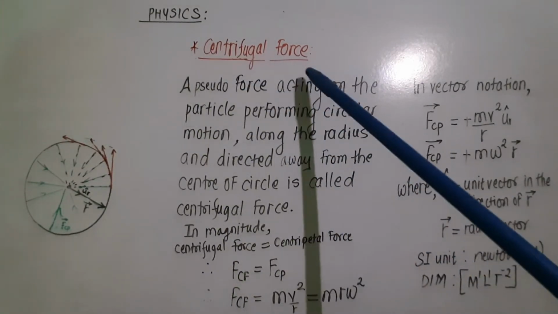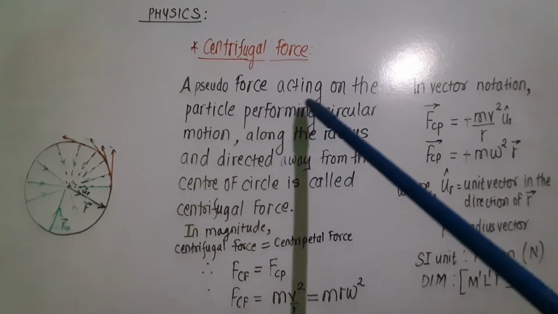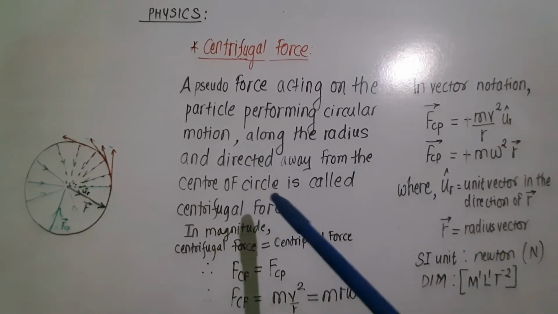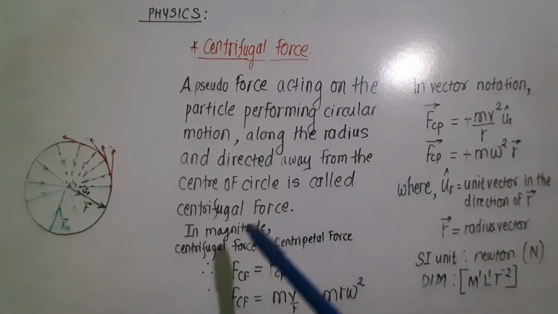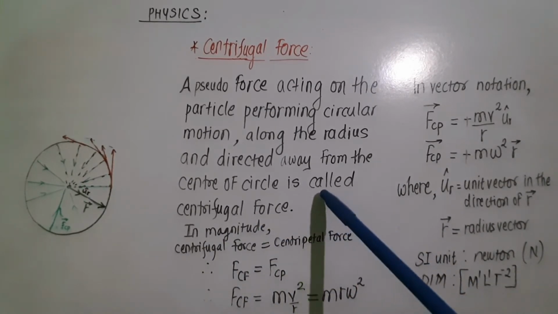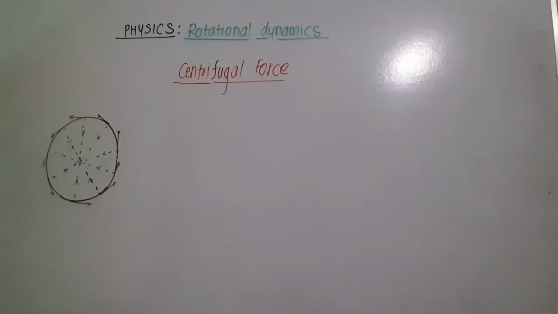Next, centrifugal force. A pseudo force acting on the particle performing circular motion along the radius and directed away from the center of the circle is called centrifugal force. Now consider a car moving along a curved path under the influence of centripetal force. Suppose that the car is moving along a straight path and it takes a sudden turn towards left.